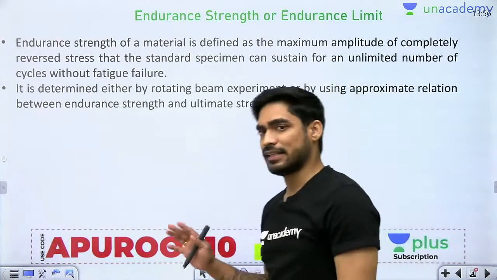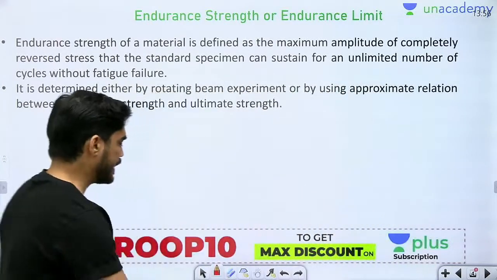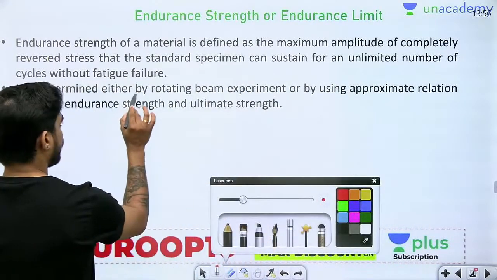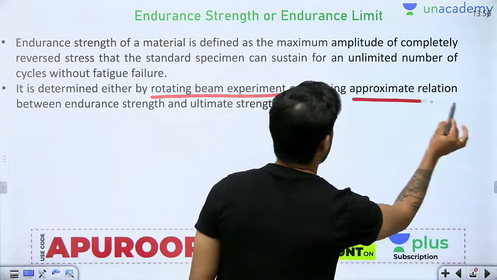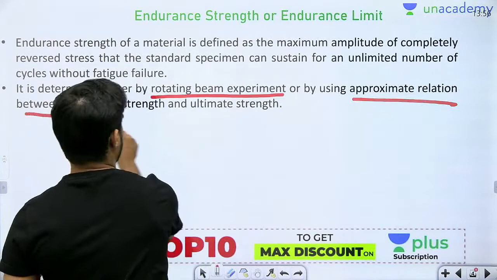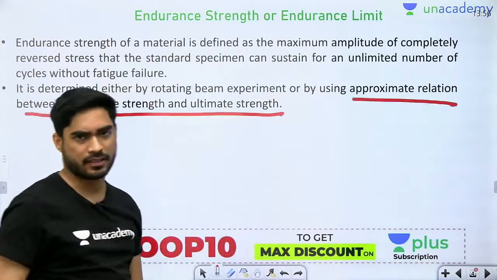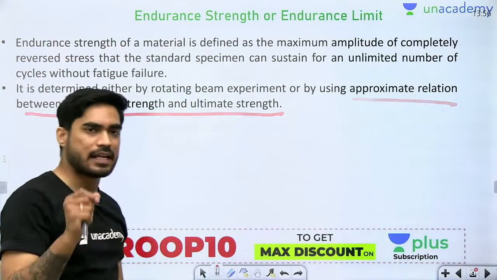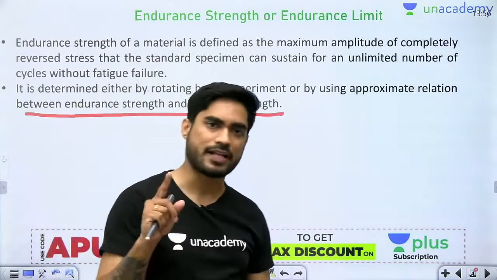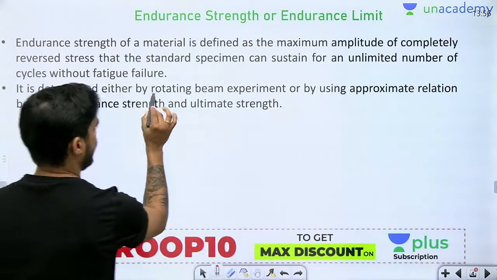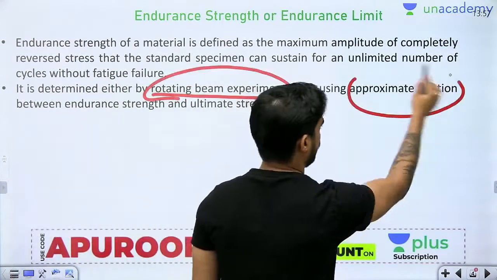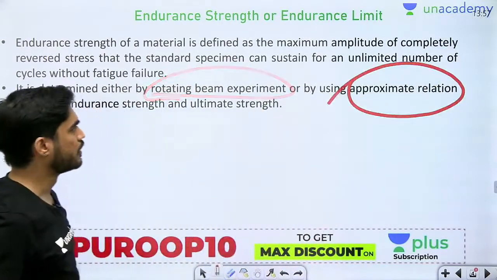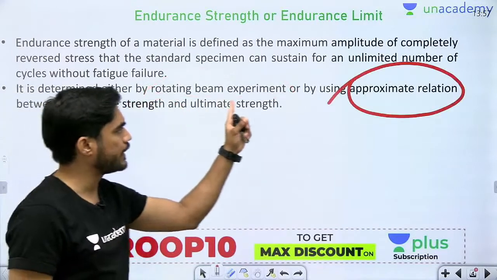So endurance strength is determined either by rotating beam experiment or by approximate relation between endurance strength and ultimate strength. There are two methods of determining the value of endurance strength. First, rotating beam experiment. We will see this experiment. And second, approximate relation. Okay, so I will tell you about both. So first, let me talk about rotating beam experiment.